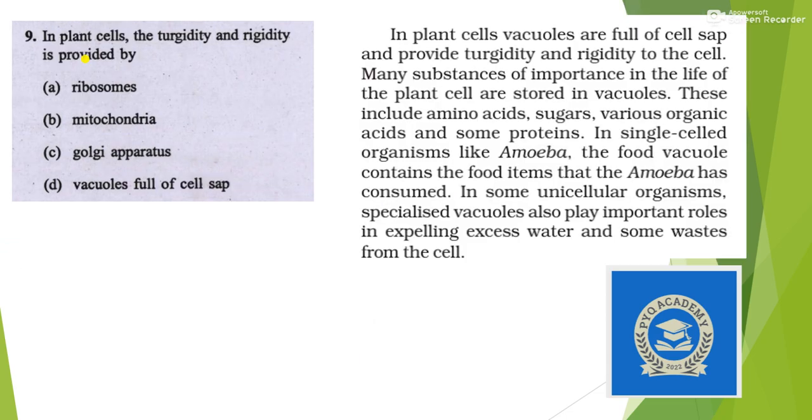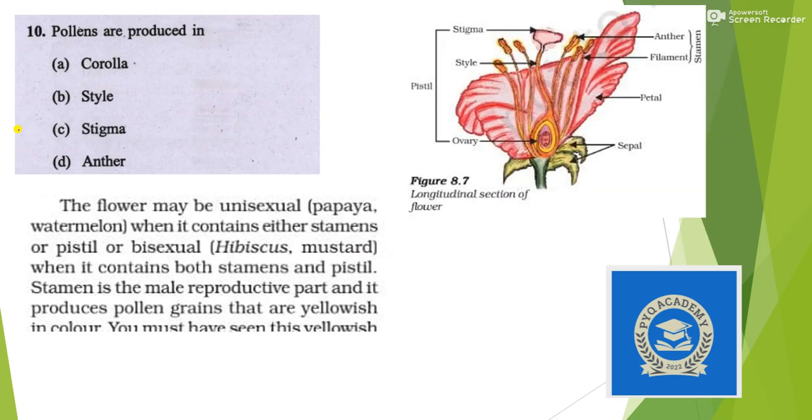Next question, in plant cells the turgidity and rigidity is provided by, directly taken from NCERT. In plant cells, vacuoles are full of cell sap and provide turgidity and rigidity to the cell. So turgidity and rigidity is provided by the vacuoles full of cell sap. The answer is option D. Next question, pollens are produced in.